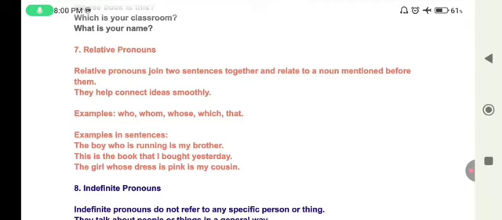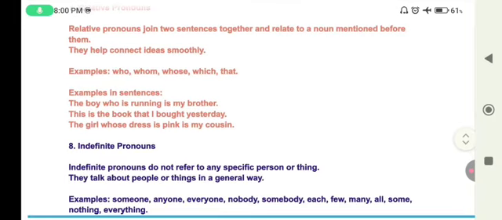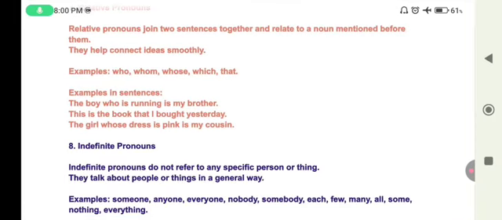This is the book that I bought yesterday. The girl whose dress is pink is my cousin. Here each pronoun connects one part of the sentence to another and refers back to a noun. This is the seventh kind, relative pronoun.